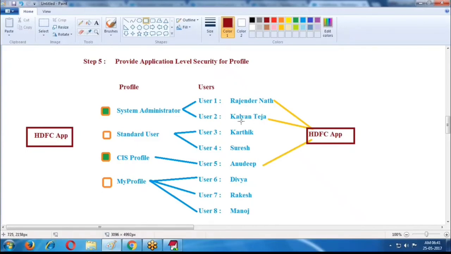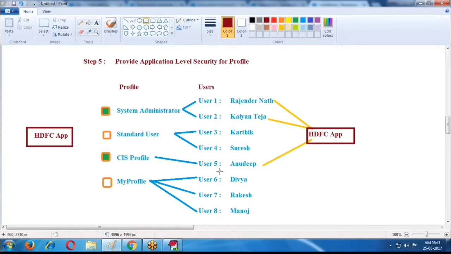In this case we use another concept, the permission set concept. Instead of a profile, we use a permission set to enable access. That concept I will explain at the time of the security model. Right now I am explaining through profile only. So whenever we enable any profile, the particular users of that profile are accessing your application. This is the way we access applications.